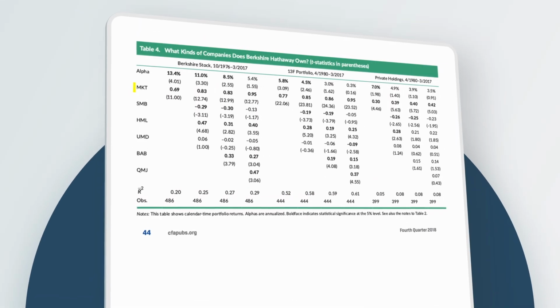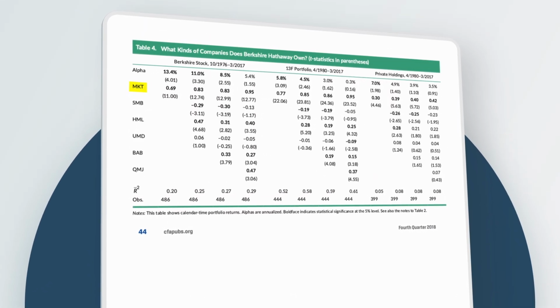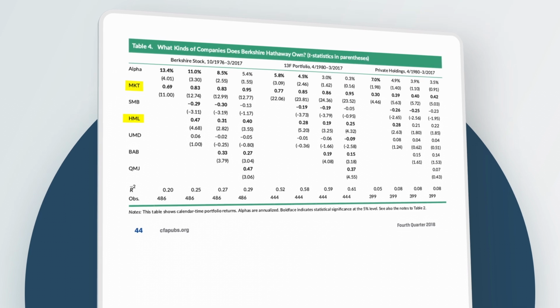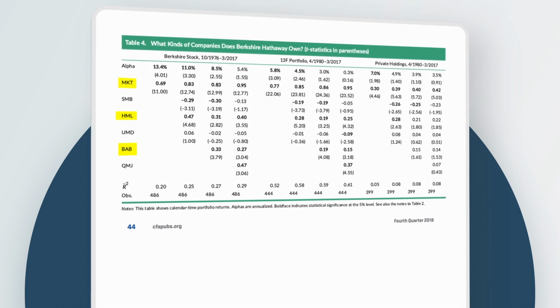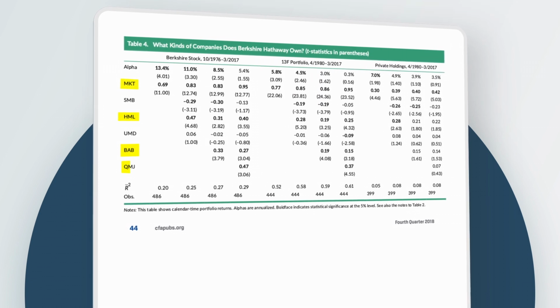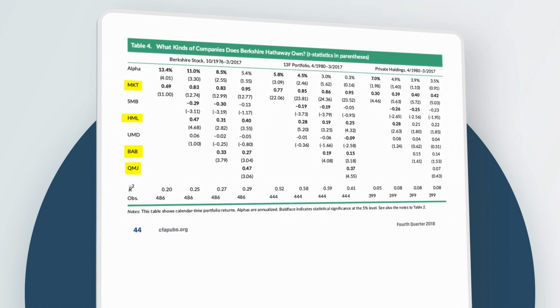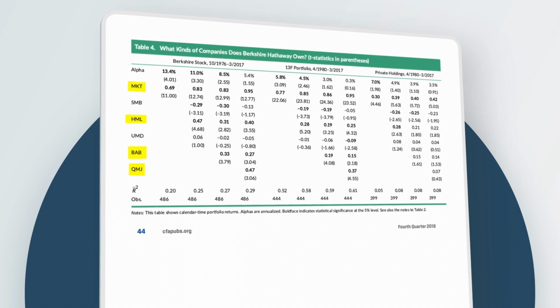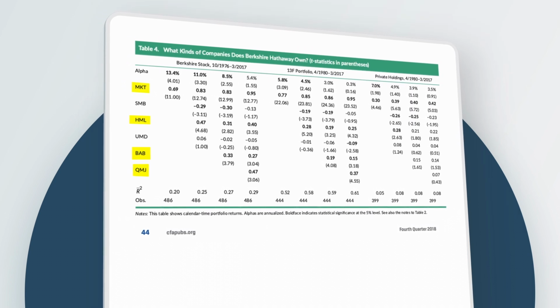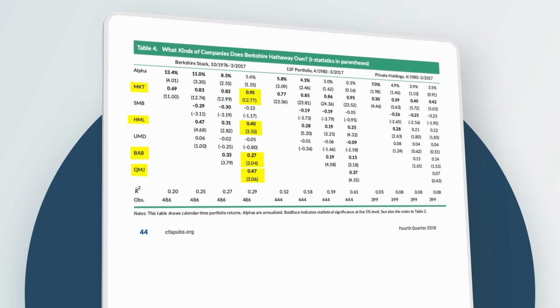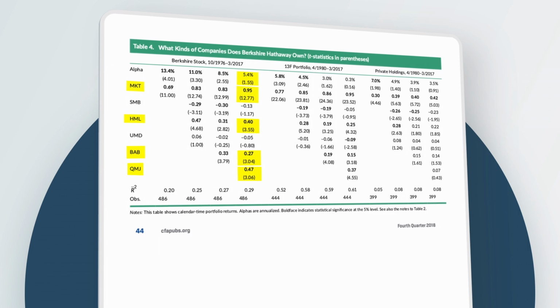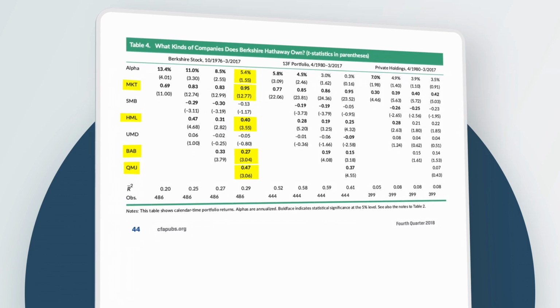And these factors are the market factor, as Buffett invested mainly in stocks, the value factor, as Buffett preferred cheap stocks, the low volatility factor, as Buffett targets safer stocks, and the quality factor, as Buffett is known for investing in profitable, high-quality firms. Loadings to these factors are all statistically significant and reduce Buffett's alpha to being relatively insignificant both at the firm level and at the public stock portfolio level.